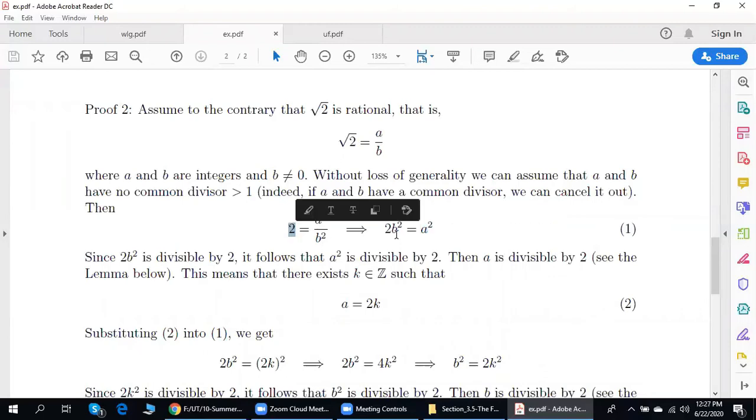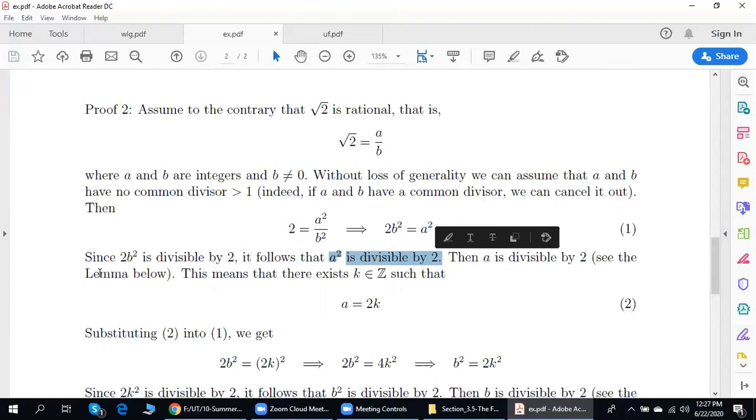And the left-hand side becomes 2b squared. Observe that 2b squared is divisible by 2 because it is of the form 2 times integer. Since the left-hand side is divisible by 2 and the left-hand side is equal to the right-hand side, the right-hand side is divisible by 2.